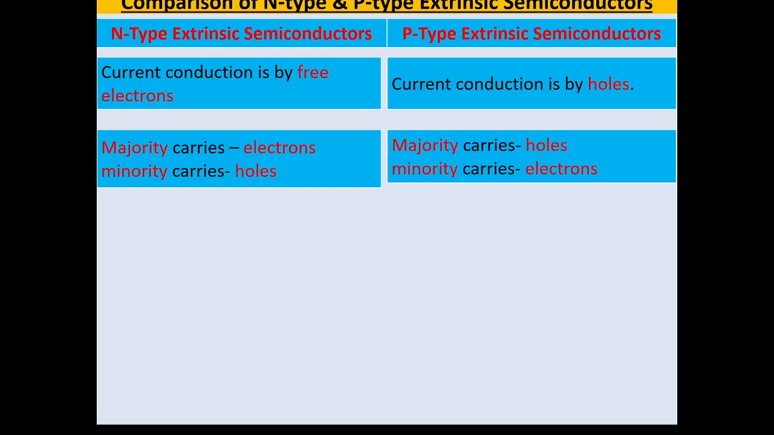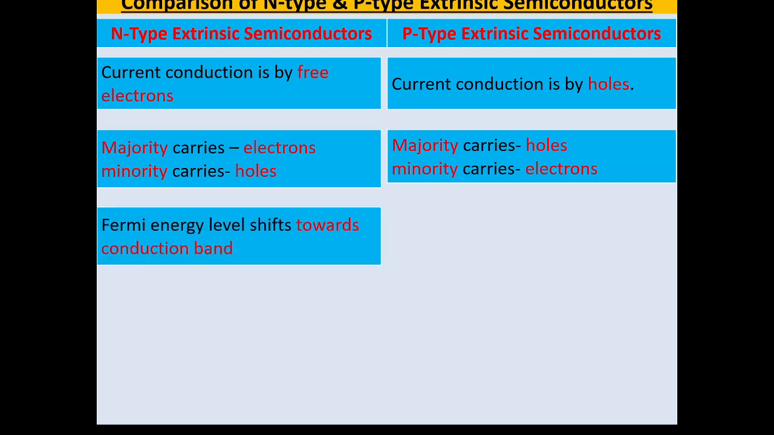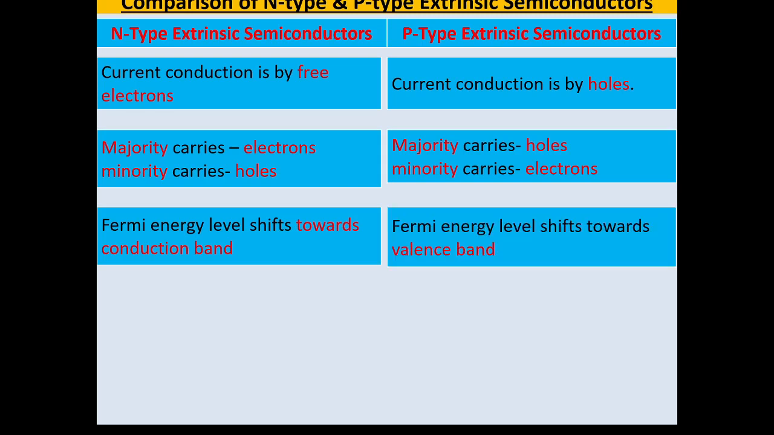The Fermi energy level shifts towards the conduction band in N-type extrinsic semiconductors, because in N-type semiconductors a large number of free electrons are available for current conduction. Whereas in P-type semiconductors, current conduction is by holes. Holes are the majority charge carriers, and a large number of holes are present in P-type semiconductors. Holes possess positive charge, so we say that the Fermi energy level shifts towards the valence band.